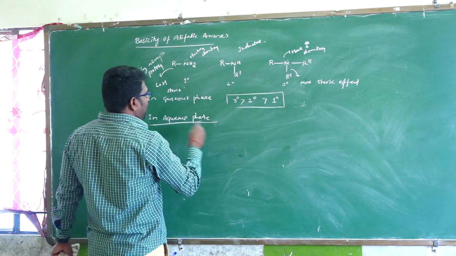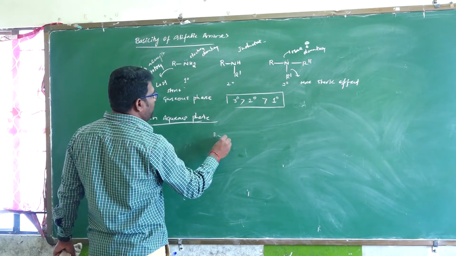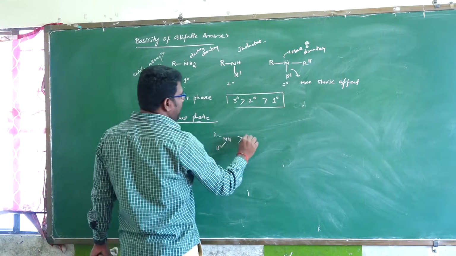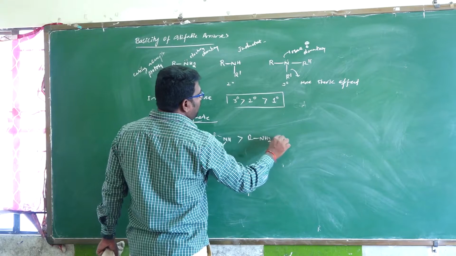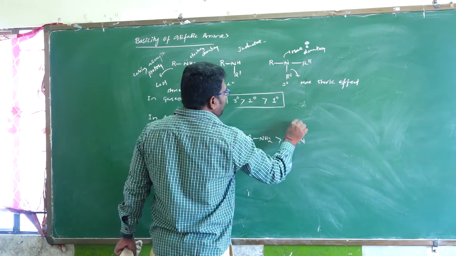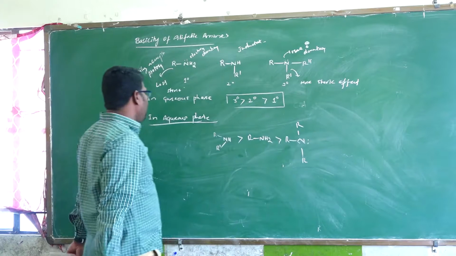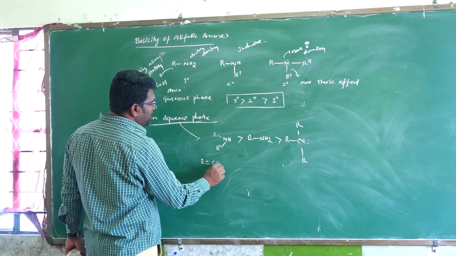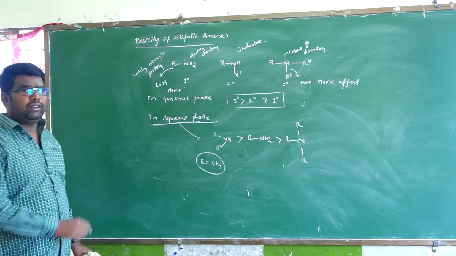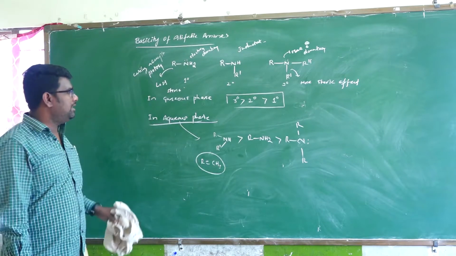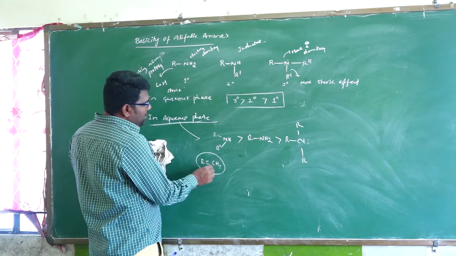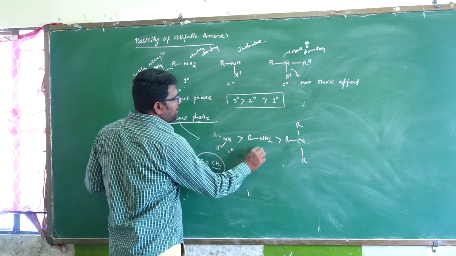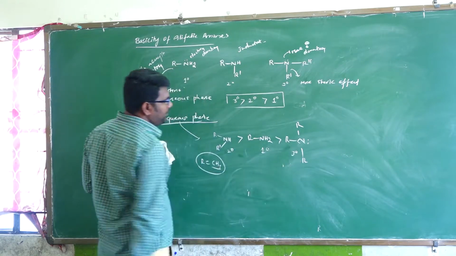Secondary amine, for example R NH R dash, is more basic than RNH2 and the tertiary amine, if R is a methyl group, a small group, not bulky or large.